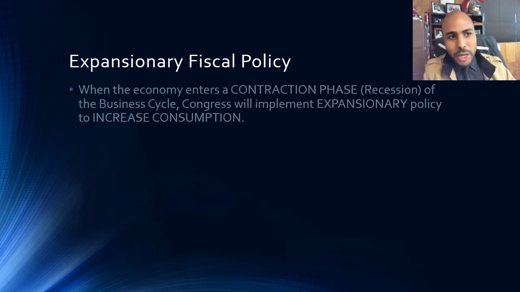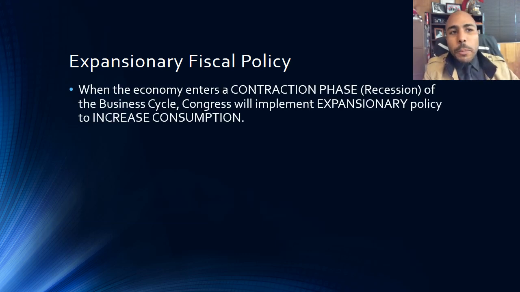Let's talk about expansionary. Expansionary fiscal policy happens when the economy enters a contraction phase or a recession of the business cycle. Congress needs to implement an expansionary policy to try to increase consumption. So this is very important, guys. Remember that the phase of the business cycle that we're in is always going to be opposite of the type of monetary or fiscal policy that we implement. So when we're in the contraction phase, we must use expansionary policies.